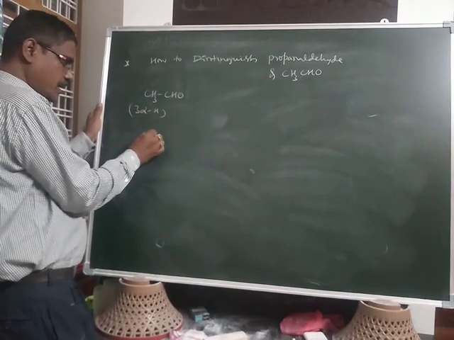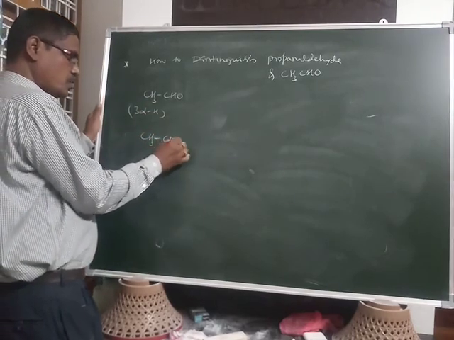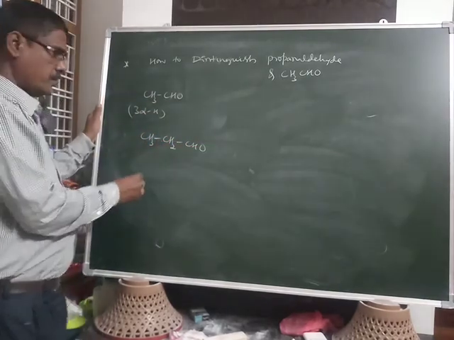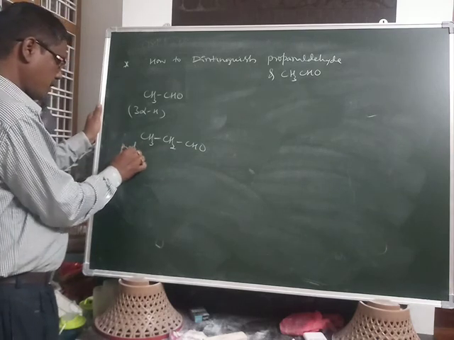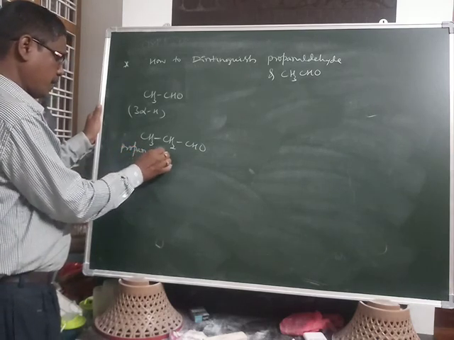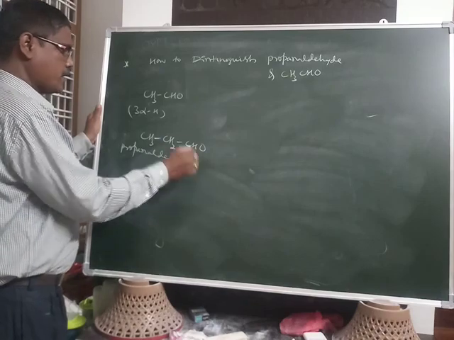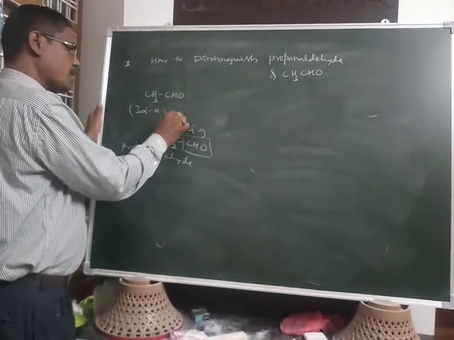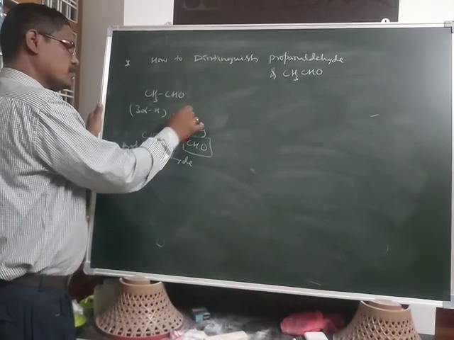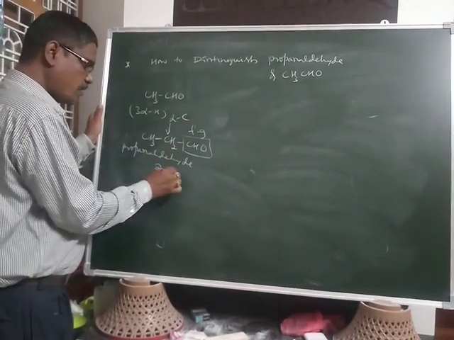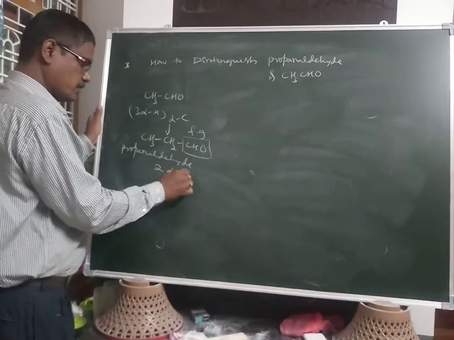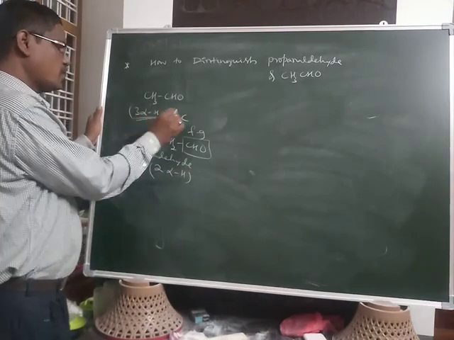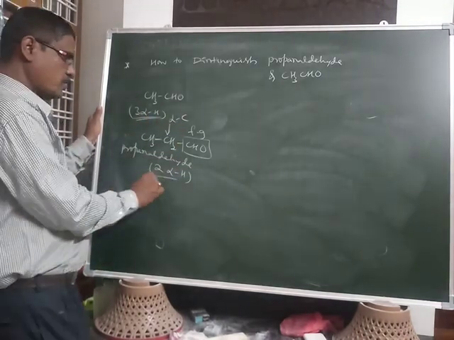Propanaldehyde is CH3CH2CHO. Here this is the functional group and this is the alpha carbon. That's why only 2 alpha hydrogens are present here, and 3 alpha hydrogens are present in acetaldehyde.